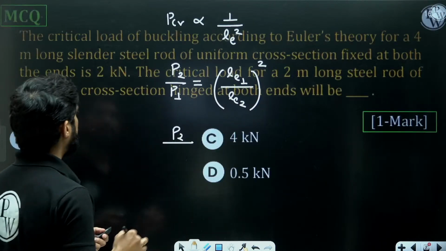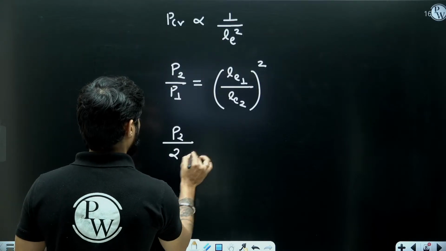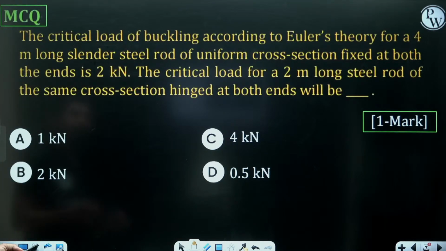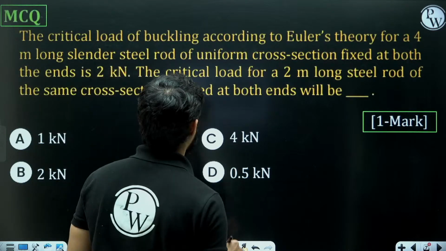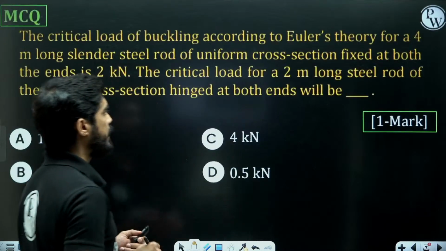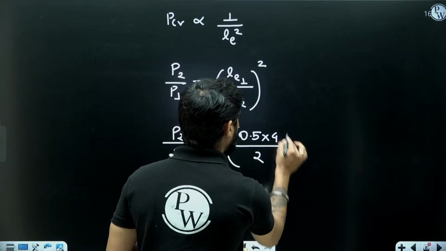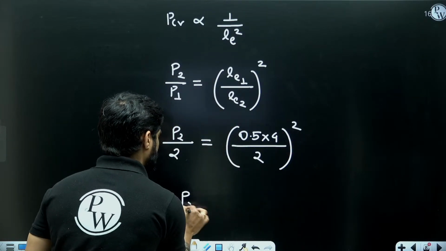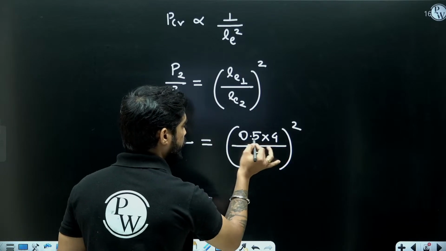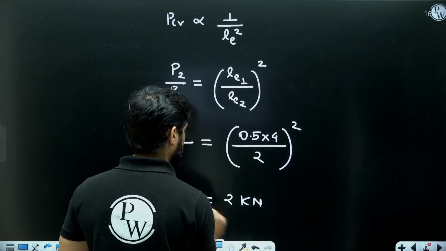Now in the first case, the P critical is 2 kilonewton, right? And in the first case, effective length will be 0.5 L and the length is 4 meter. So 0.5 into 4 meter. In the second case, it is hinged at both ends. So effective length will be equal to L and the value of L is 2. So what will be P critical in the second case? It will remain same, right? 4 into 0.5 will be 2. So it will remain same, 2 kilonewton.